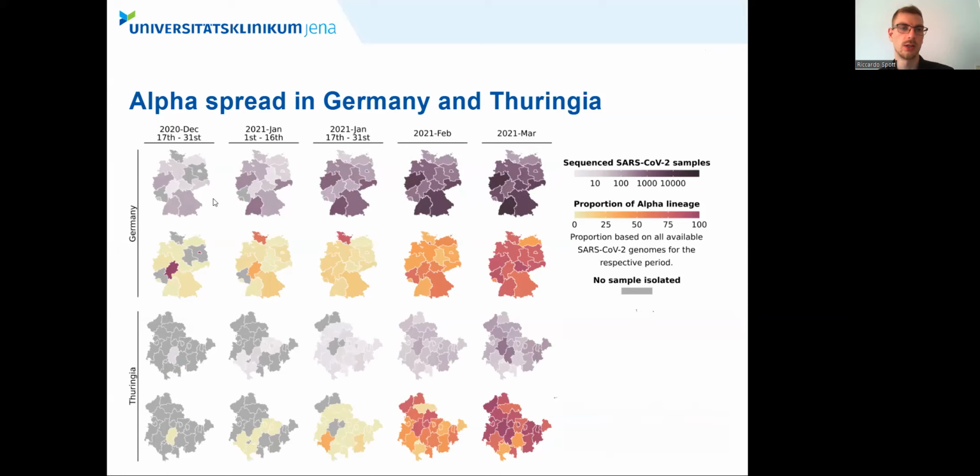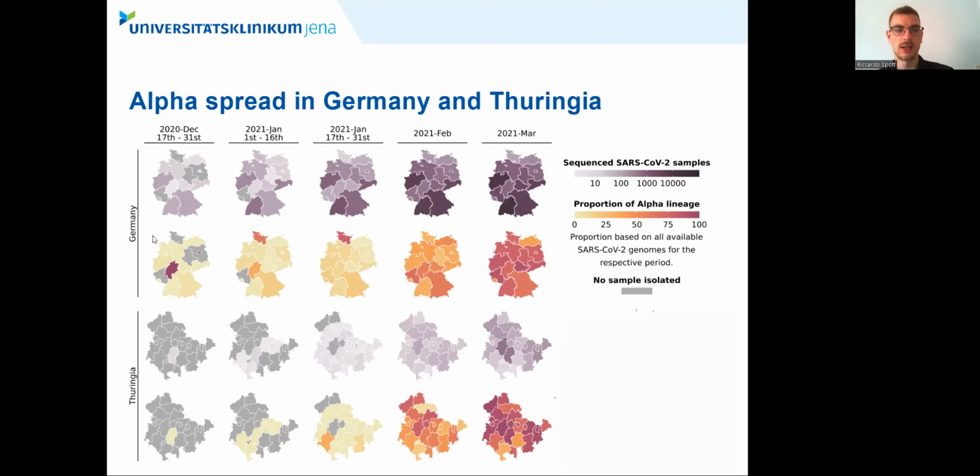In our study, we first investigated the alpha spread in Germany and its federal state of Thuringia. Here we show that the initial sequencing in Germany, as well as in Thuringia, was low, but increased in the following months due to the introduction of the German Corona Surveillance Act on the 19th of January 2021, issued by the German Health Ministry.